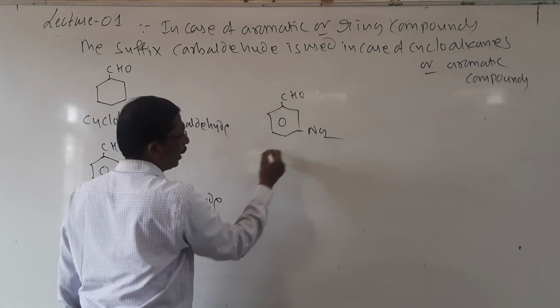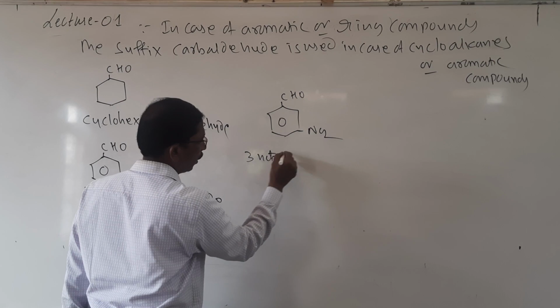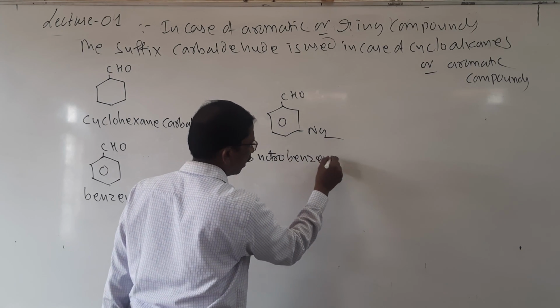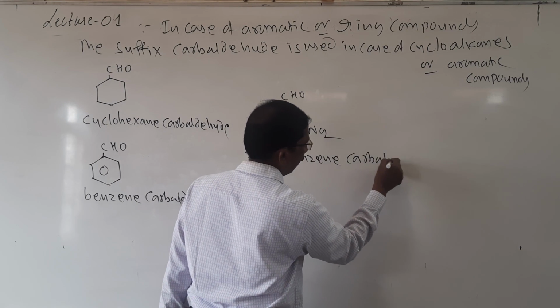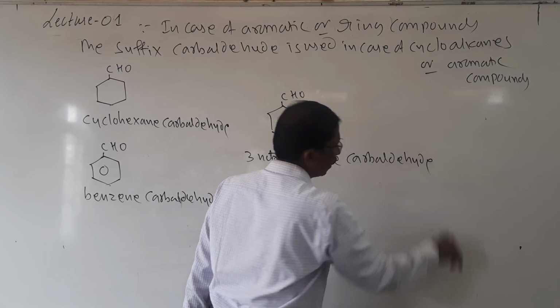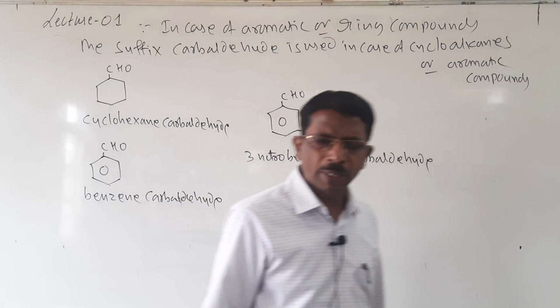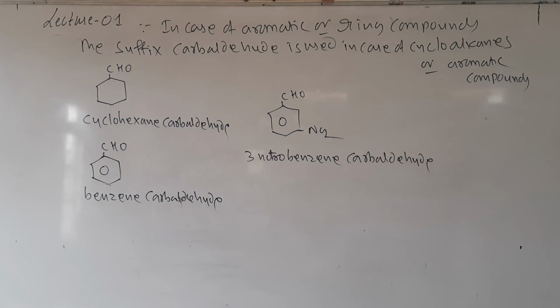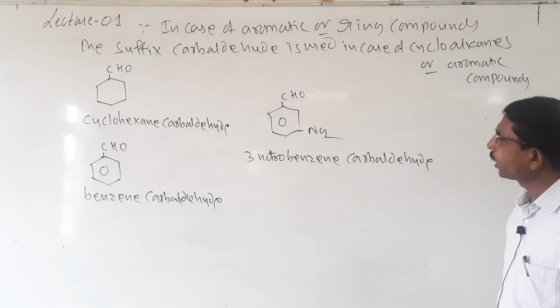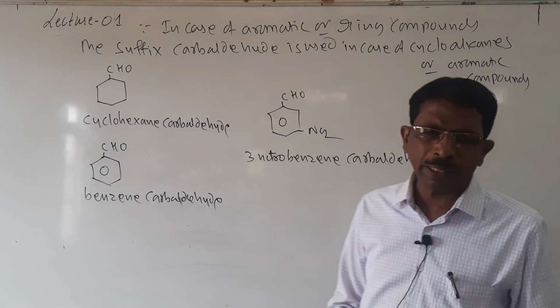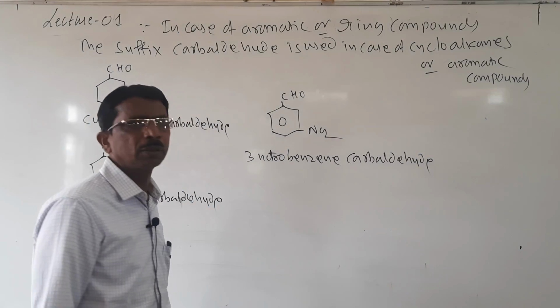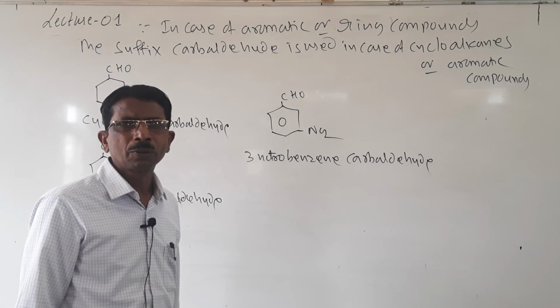So it is 1, 2, 3, 3-nitrobenzene carbaldehyde. Look here students, like this we have to name it. So 3-nitro, 4-nitro or anything, we have to name these compounds.